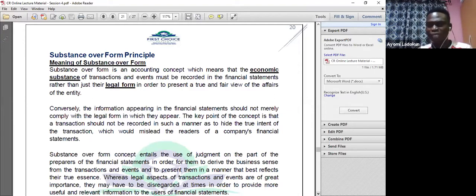Let me give you another example. I don't want to be reading what is here. I'm just trying to explain, so when you read it, you understand. Now let me give you another example. Let me use an airline as an example. Arik here, for example, has an airplane, a Boeing 737. They bought the airplane in their name. Now, in a finance lease arrangement, Arik leases out the Boeing 737 to Air Peace. They lease it out.